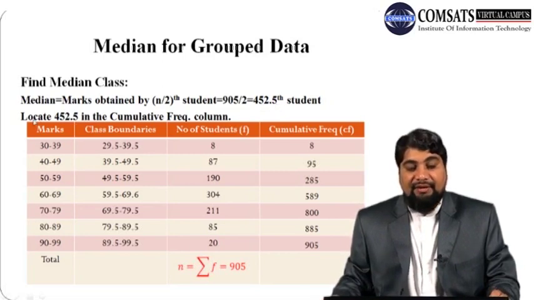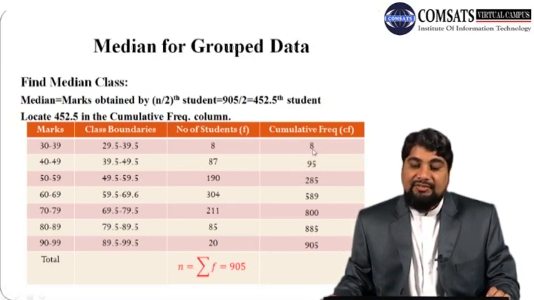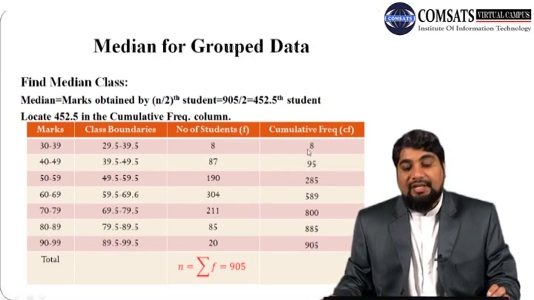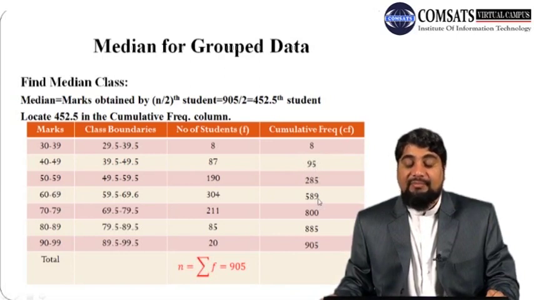So next we have to locate this number, which is 452.5, in the cumulative frequency column. Here you can see that the first one is 8, so 452 is larger than 8. It means the first class cannot cover this number. Similarly, 95, 285, and this one 589.